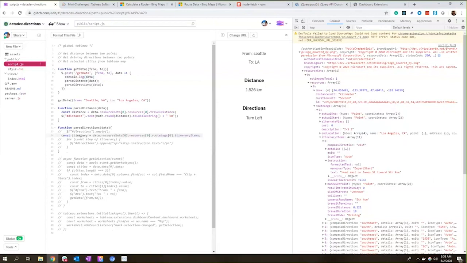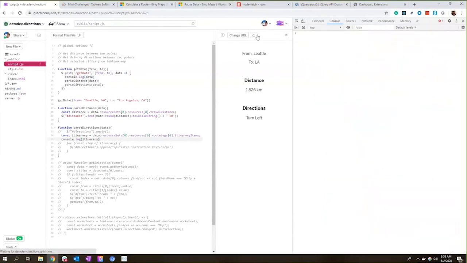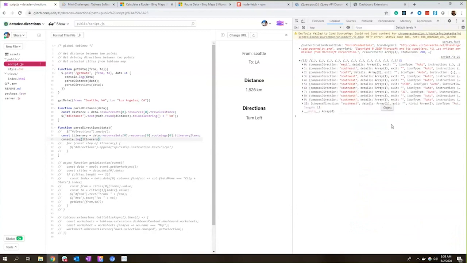So the first thing I did was just to pull out the itinerary items array as its own variable. So I'm just pulling out itinerary here. So let's take a look at that. Let's clear this. And now you see we're getting just that itinerary. It's a little easier to work with itinerary instead of trying to work with this whole data dot resource sets dot, et cetera, et cetera, et cetera.